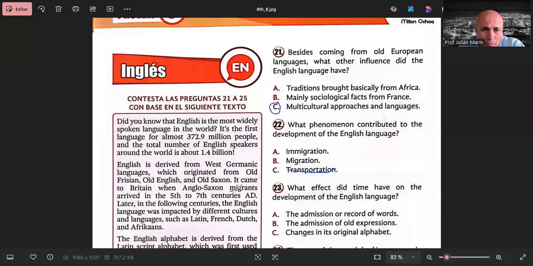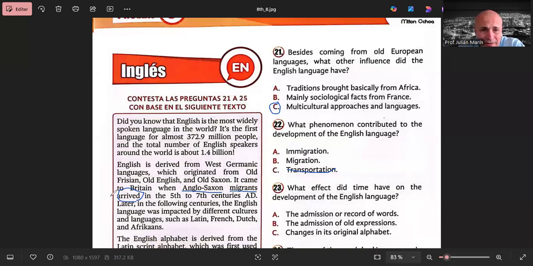First, they talk about migrants. They say, talking about the language's development, that when the Anglo-Saxon migrants arrived in the 5th and 7th centuries, Anno Domini.